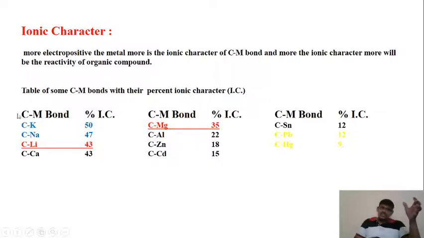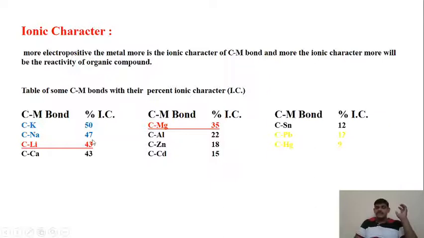The carbon-metal bonds shown in blue color here are the bonds with the most ionic character, and those shown in yellow have less percent ionic character. Then the carbon lithium bond has 43% ionic character, and the carbon and magnesium bond has 35% ionic character.